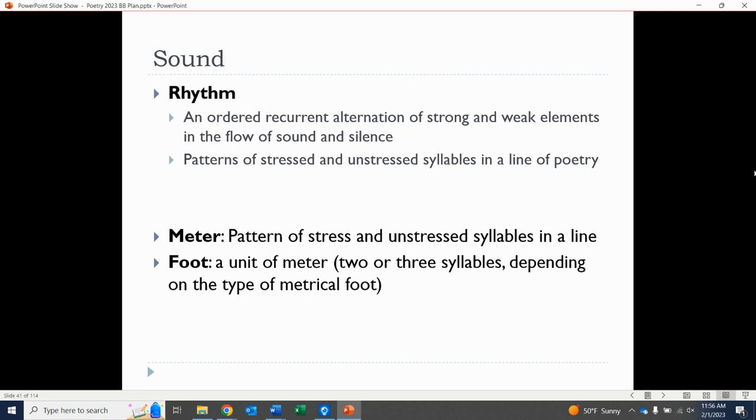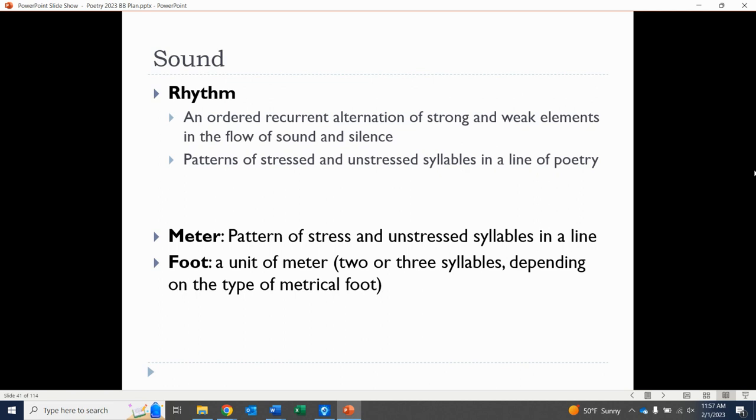Rhythm. Rhythm is good to know what that is. Rhythm is an ordered recurrent alternation of strong and weak elements in the flow of sound in silence. That sounds very nice. A more straightforward definition: it's basically patterns of stressed and unstressed syllables in a line of poetry. We also see rhythm in music, the rhythm of something. Again, it all comes down to syllables and sounds.